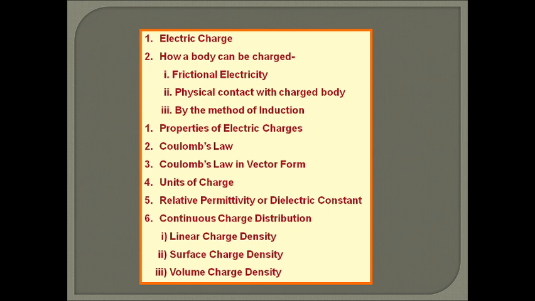Then we will discuss the different properties of electric charges, Coulomb's law in vector form, the units of charge, relative permittivity, dielectric constant, and continuous charge distributions like linear charge distribution, surface charge distribution, and volume charge distribution, and their related densities. So this is the overview of today's video.